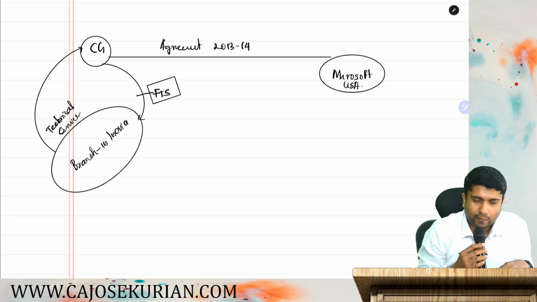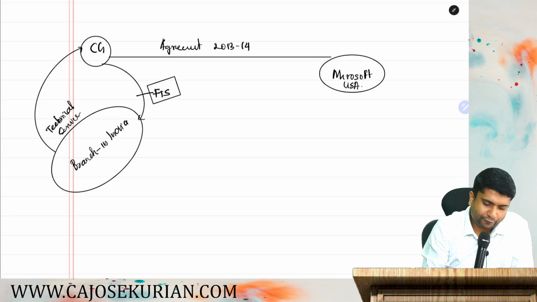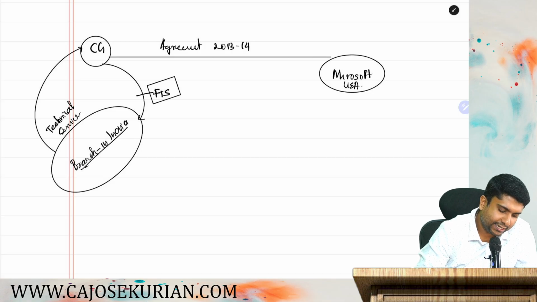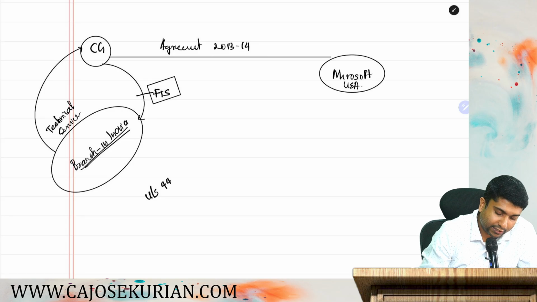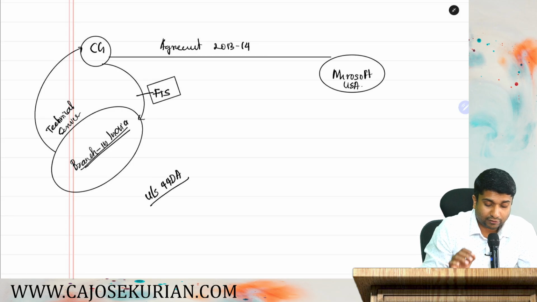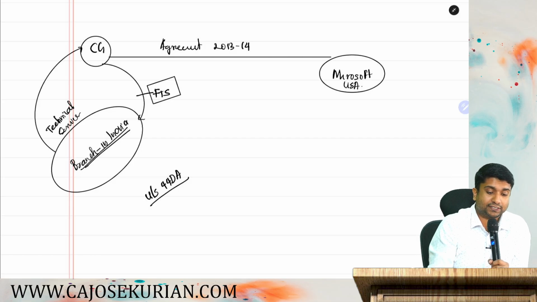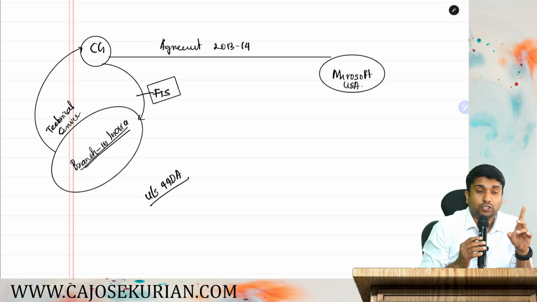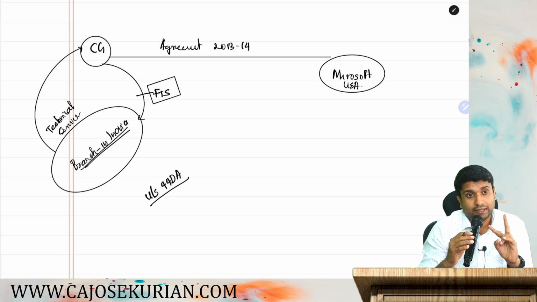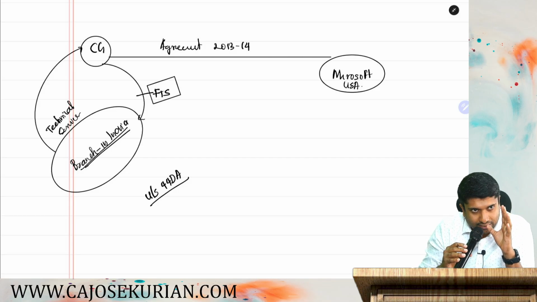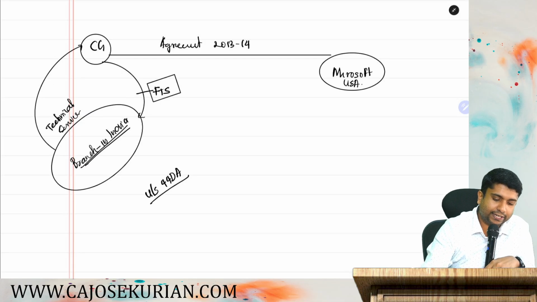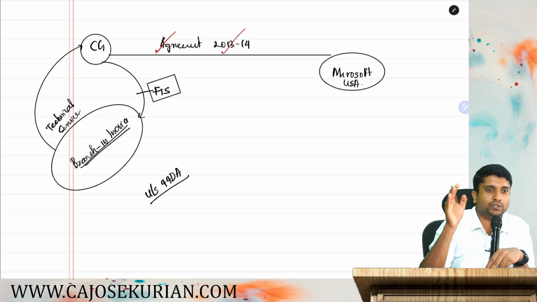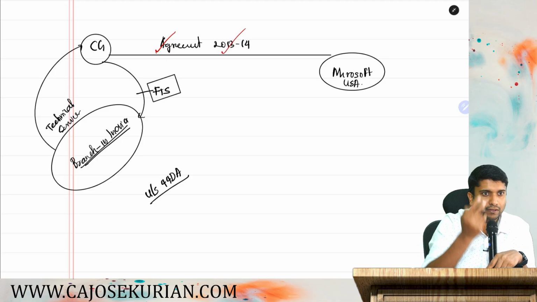Are you with me? Now, let's see whether this fees for technical services is actually an income for that branch in India. Now we are checking whether this branch is supposed to apply section 44DA while computing this FTS. For that, what was the first condition? Do you remember the first condition for applying 44DA? There should be an agreement with the central government, and that agreement should be signed on or after 31st March 2003. As you all know, there is an agreement, and this 13-14 is after 2003. First condition is okay. What is the second condition?